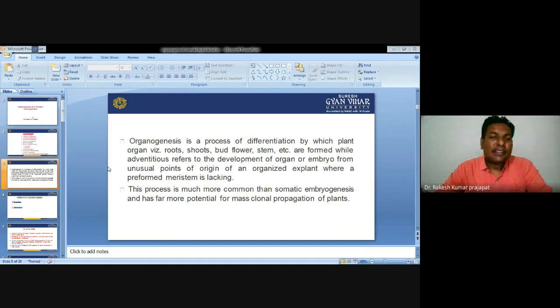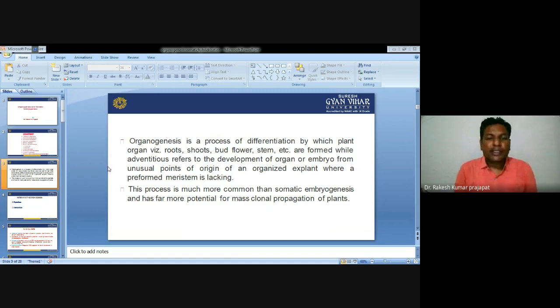Organogenesis is a process of differentiation by which plant organs like root, shoot, bud and flower are formed. It refers to the development of an organ or embryo from an unusual point of origin, where a preformed meristem is lacking.